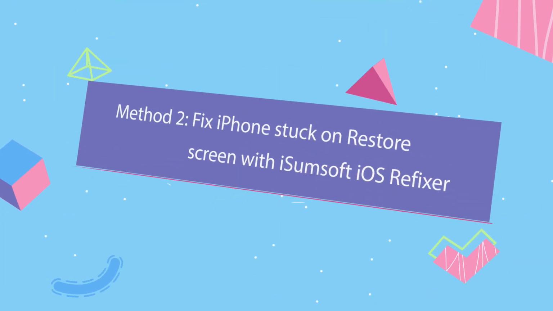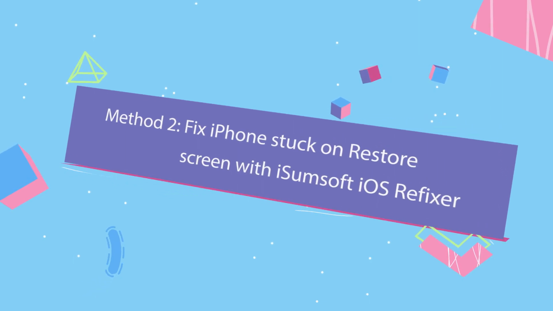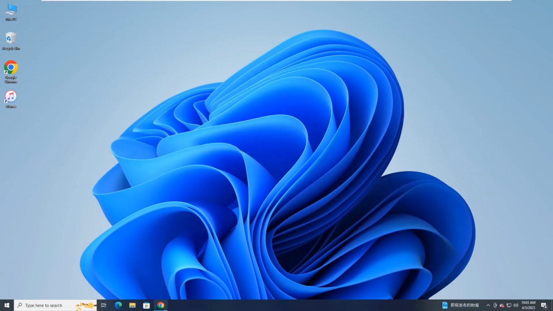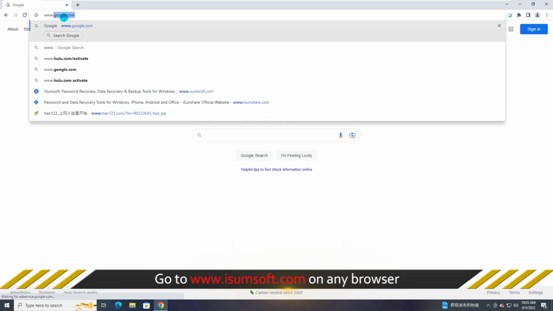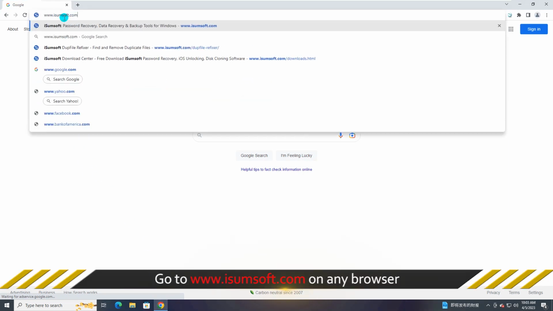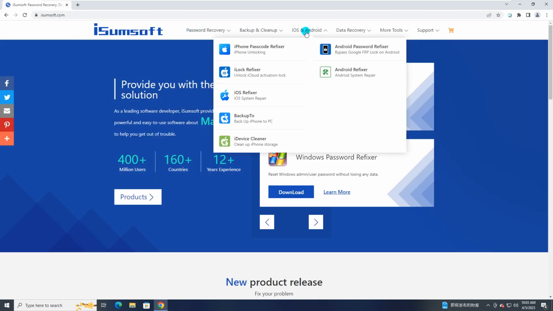The second method is to use iSumsoft iOS Refixer, a specialized iOS system repair tool. First, open the browser on your computer and go to the iSumsoft website. Navigate to the iSumsoft iOS Refixer software.